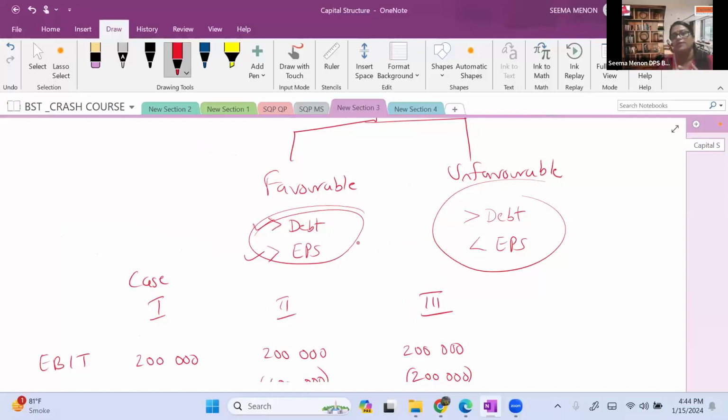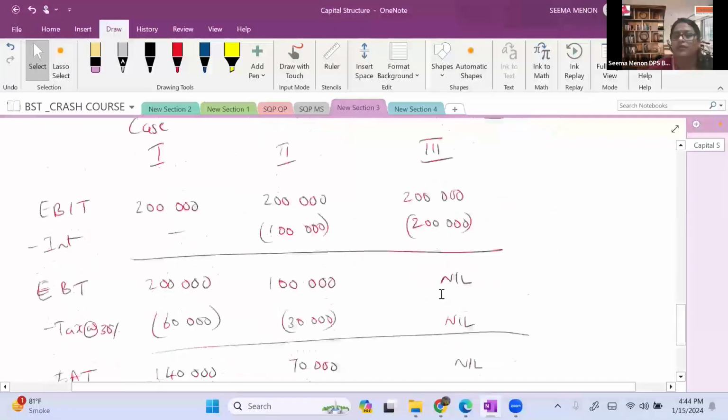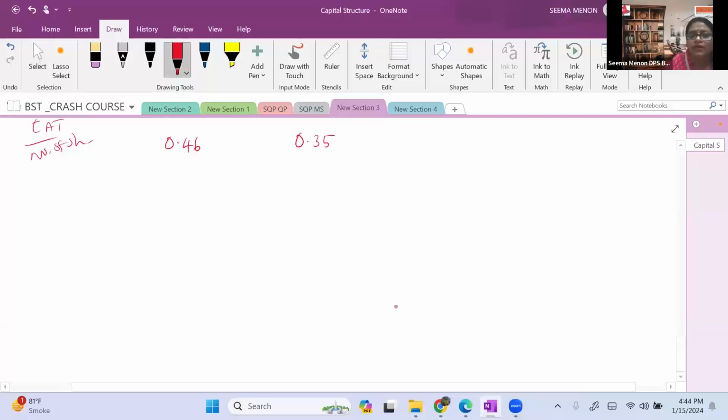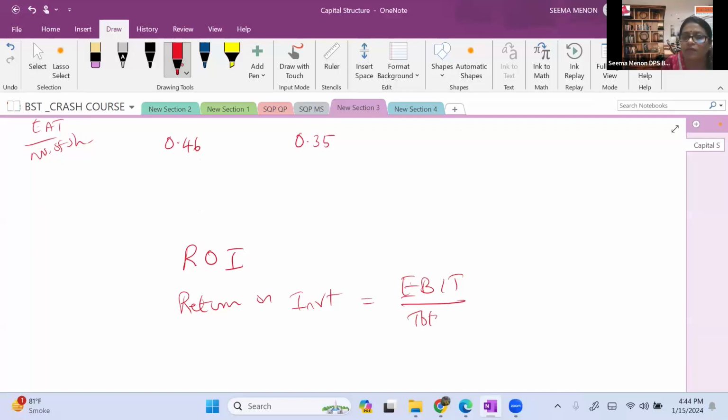Now let us understand the same situation through ROI. What is ROI? That is another concept, return on investment. ROI is never rate of interest. It is always return on investment. In the accounting ratios, in the profitability ratios, the last one is return on investment. What is the formula? EBIT, earning before interest and tax, upon total investment.